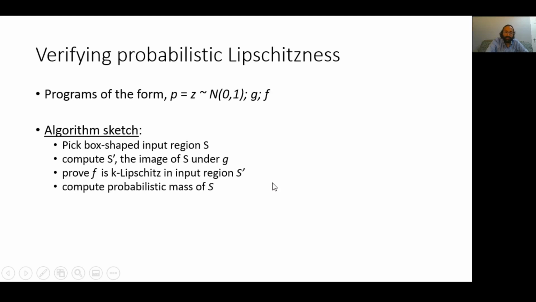Next, we compute the probabilistic mass of S, and then we repeat this process until necessary. All of these steps need further elaboration, but in this talk we'll only talk about two of these steps, namely how do we prove that f is k-Lipschitz in a specific region, and how do we compute the probabilistic mass of a region. I invite you to look at the paper for further details about each of these steps.